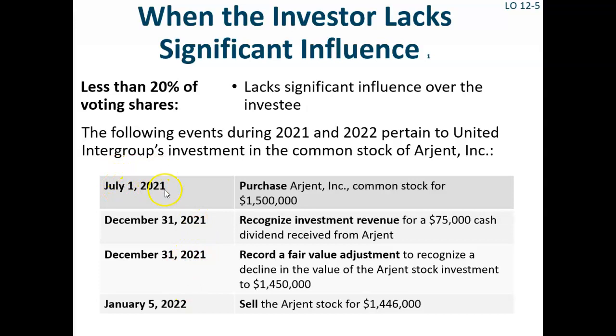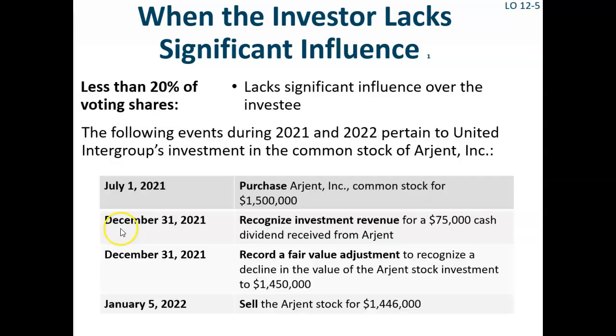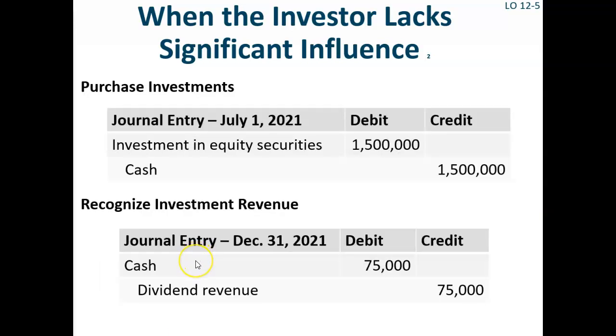On July 1st, 2021, United purchased Argent Inc. common stock for $1,500,000. Well, it's a pretty simple journal entry. Debit investment in equity securities, credit cash for $1,500,000. On December 31st, 2021, United received a $75,000 cash dividend from Argent. The journal entry to record the dividend is debit cash, credit dividend revenue, $75,000.